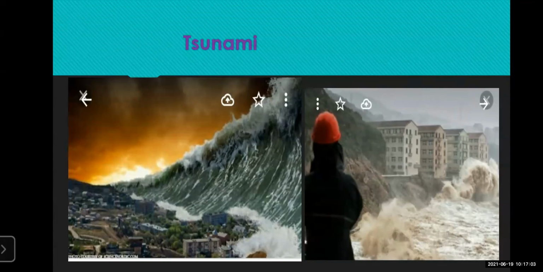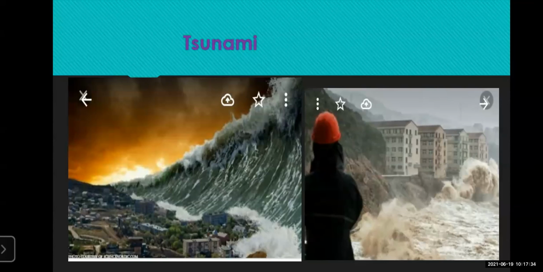With an extra force, the height of the waves also increases. So when it comes out with an extra force, it wipes out everything near the sea. It vanishes the houses, and it takes with itself the people if they are walking there. Whatever comes in its way, it takes inside the sea. So this is called a tsunami.